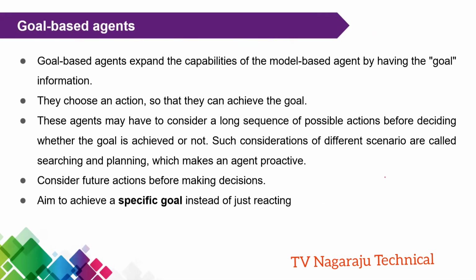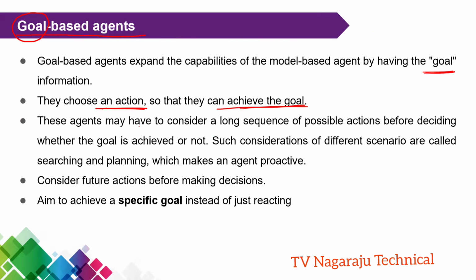Okay. Now, the third one is the goal-based agent. Here, the name itself specifies it. Every model that we prepare has some goal information also. That means multiple actions are there. They choose one action. Based on the action, your aim is to achieve the goal. You got the point? Whatever action they are choosing, the aim is to achieve the goal.